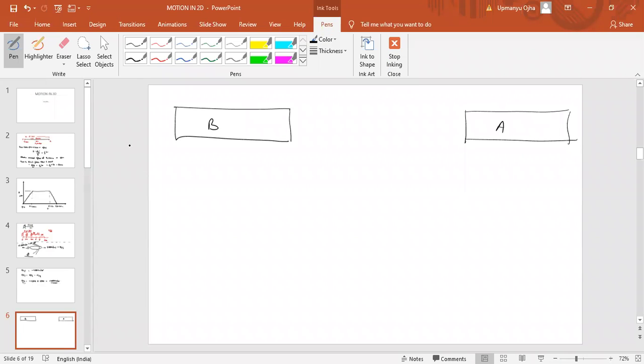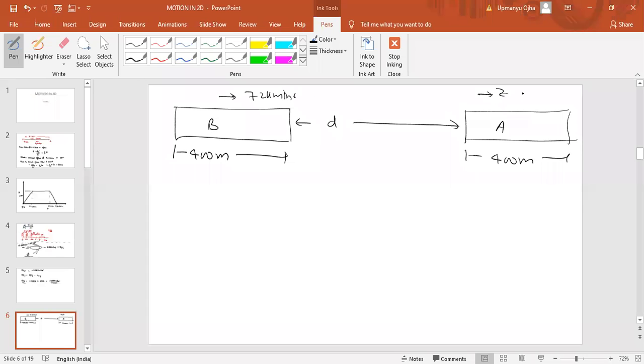Now the length of each train is 400 meters. Let us suppose the initial separation between them is D. The speed of both trains is 72 km per hour.